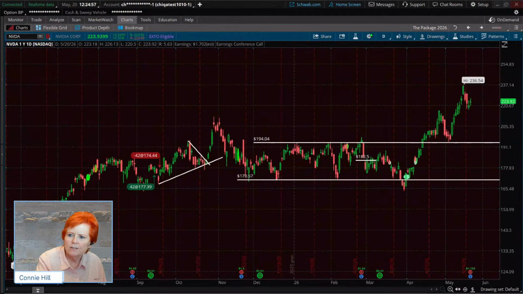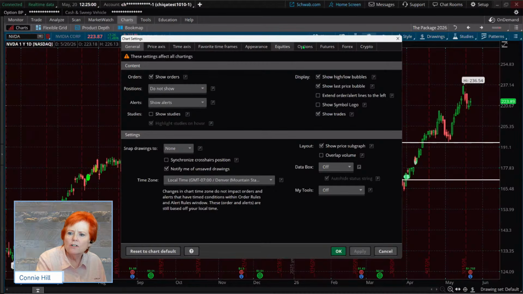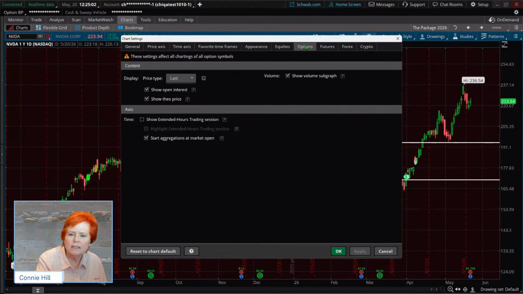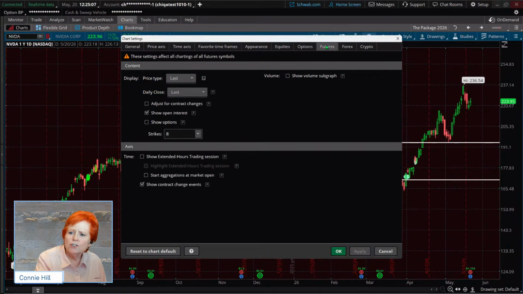I'm going to go back into our gear. If there are specific things that you want to see on option charts, you can set them here. Futures, if you are trading futures contracts and you want specific things set up here, you can do it. So for example, I'll come down here and show extended hours trading because I want to see it, and then I'll have a highlight extended hours, and that's where it puts in that gray color, changing it from the black color.